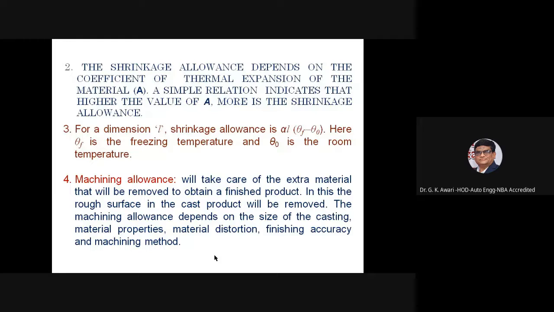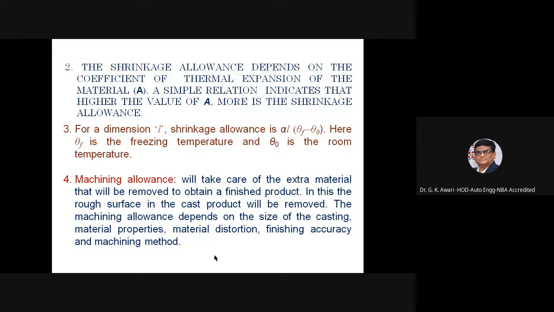The shrinkage allowance depends on the coefficient of thermal expansion of the material. A simple relation indicates that the higher the value of alpha, the more is the shrinkage allowance. So shrinkage allowance basically depends upon the coefficient of thermal expansion of the material. For dimensions of L, the shrinkage allowance is alpha L into (theta F minus theta 0), where theta F is the freezing temperature and theta 0 is the room temperature.